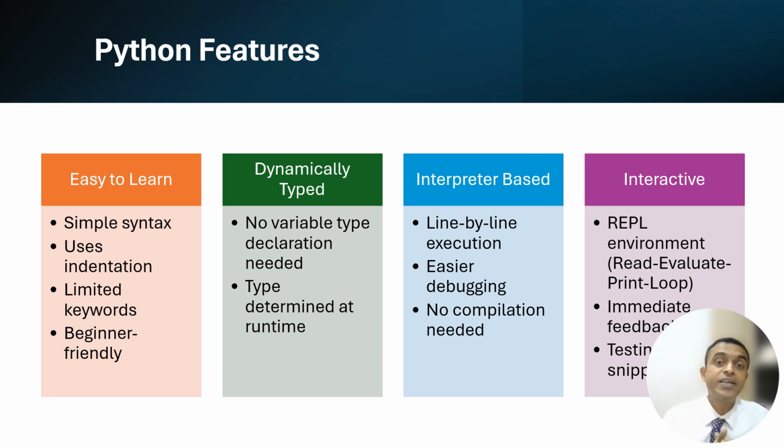The second feature of Python is that it is dynamically typed. That means in most of the other languages, whenever you are declaring a variable, you have to first declare the variable. Say you want to say a is equal to 5, you have to say int a is equal to 5. In Python, no int a. You just go ahead and say a is equal to 5. Python understands it's an integer, and there is no need to specifically declare the variable. So this is how Python goes ahead.